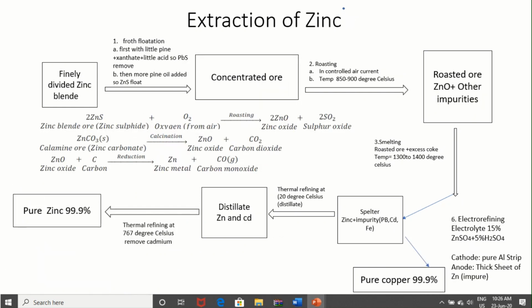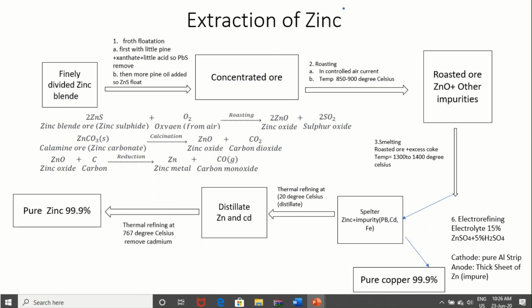Extraction of zinc we can see here. Finely divided zinc blende. Froth flotation first, with a little pine oil, xanthate and little acid, so PbS is removed. First we need to remove PbS. And then more pine oil is added, so ZnS floats.